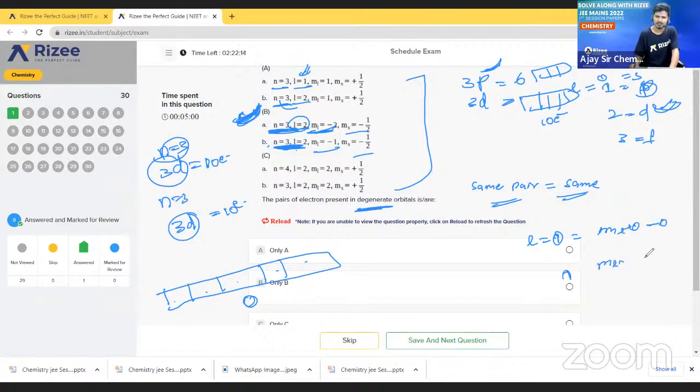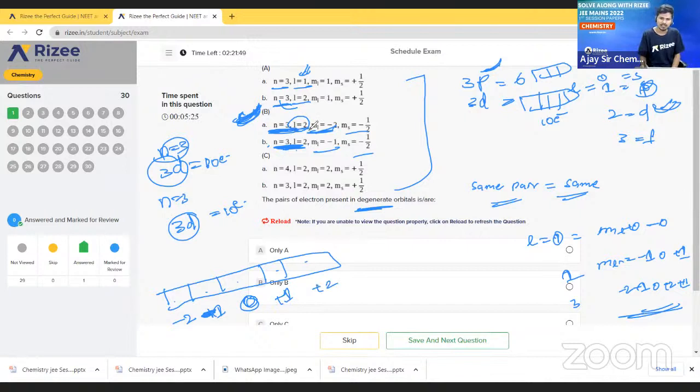If L value is 1, the ML values are -1, 0 and +1. If L value is 2, then -2, -1, 0, +1, +2. Like this we have to write the ML values. See here: 0, -1, -2, and here +1 and +2.